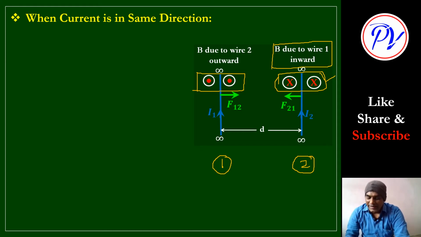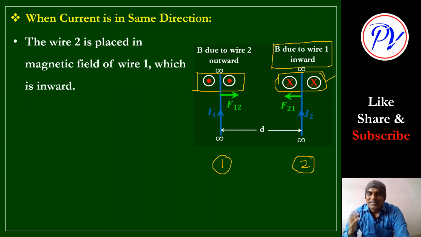Okay, and our wire 2 is placed on the right side. So can I say this wire 2 is placed in the magnetic field of wire 1, which is inward. In the inward field, this wire 2 is placed as per this figure.